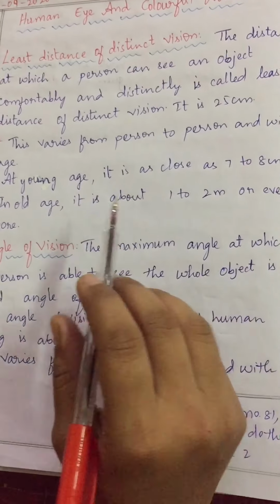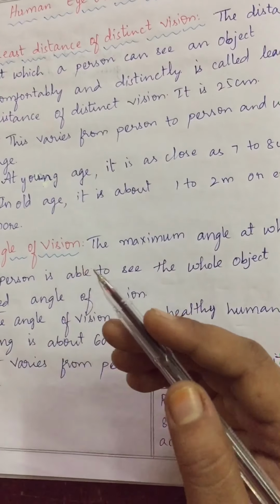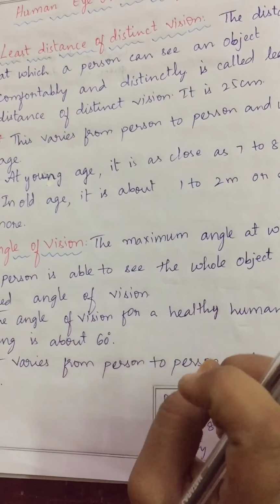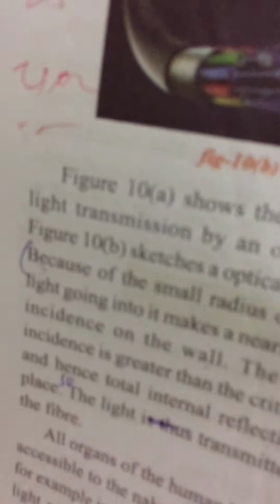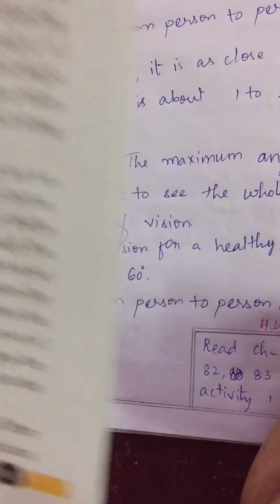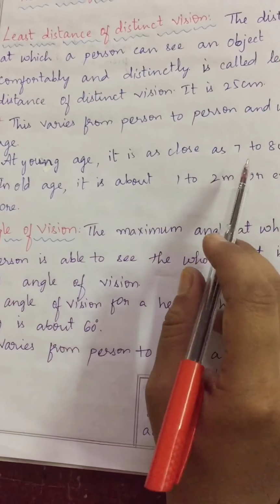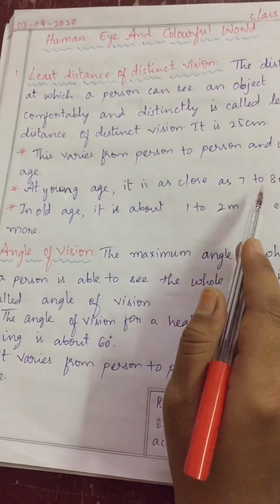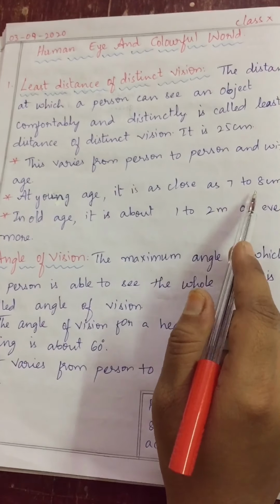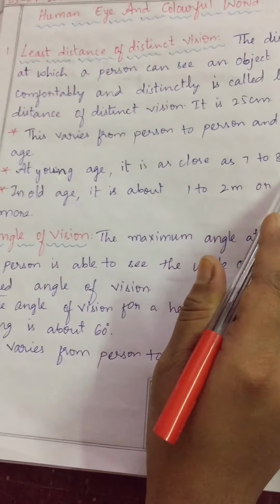So suppose young age, below 10 years, you can see that the eye muscles are strong and flexible. Easily they can change. That means children below 10 years, even if they keep the book near the eye, are able to see the letters clearly. They are able to see the object clearly. That is nothing but 7 to 8 centimeter. So at young age, easily they can see the objects if they keep them at a distance of 7 to 8 centimeter. Are you getting my point, children? So for young age, the least distance of distinct vision is 7 to 8 centimeter.